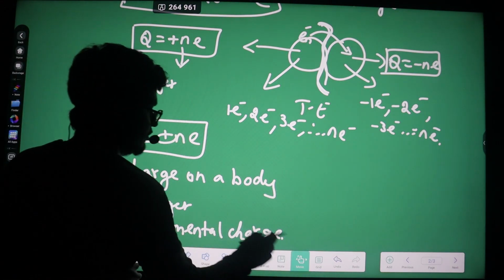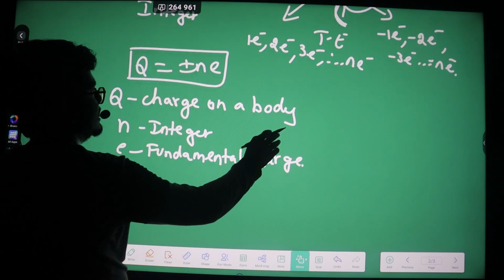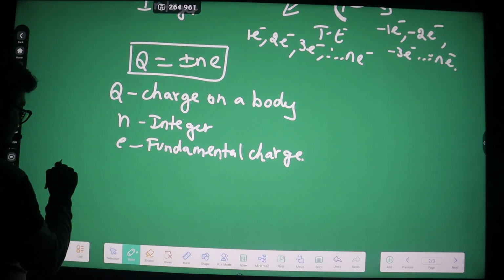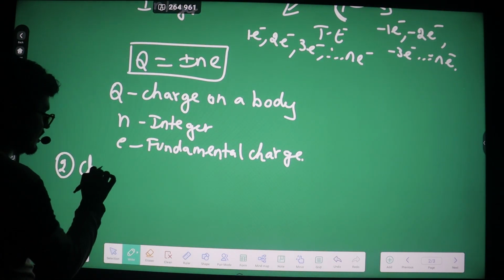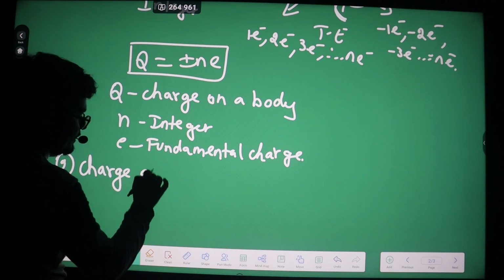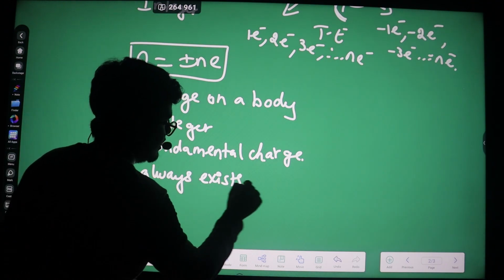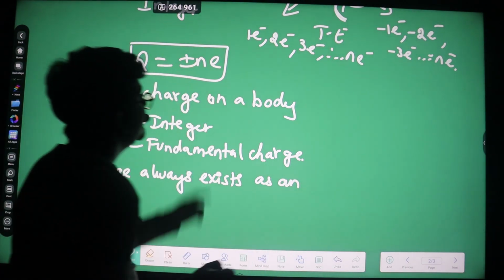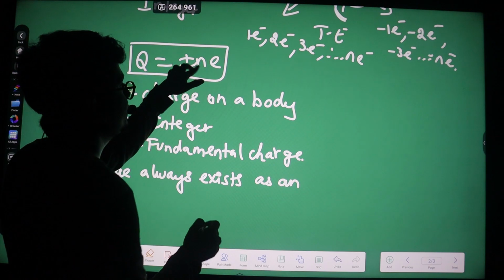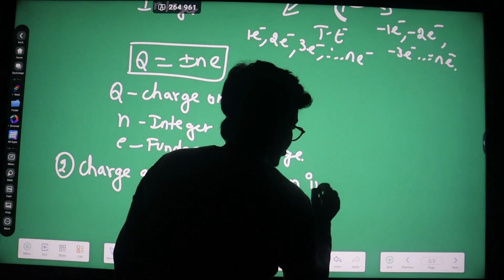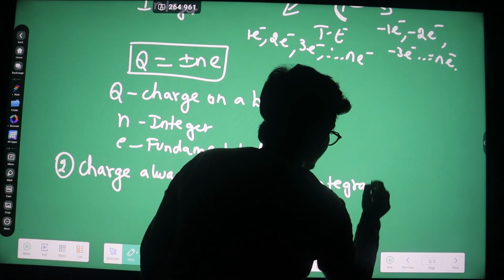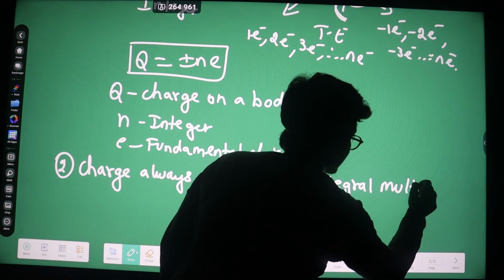Now this formula I am going to write as a statement. You can see my second point: the charge always exists as an integral multiple of the fundamental charge.